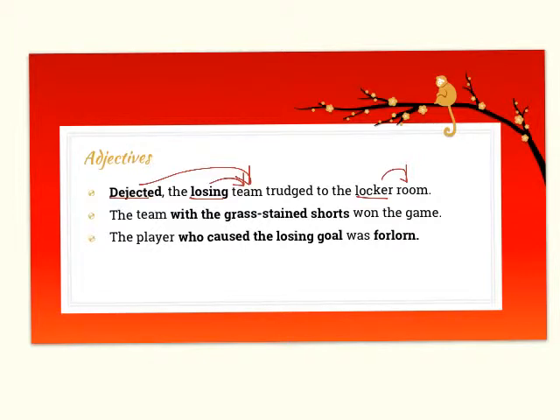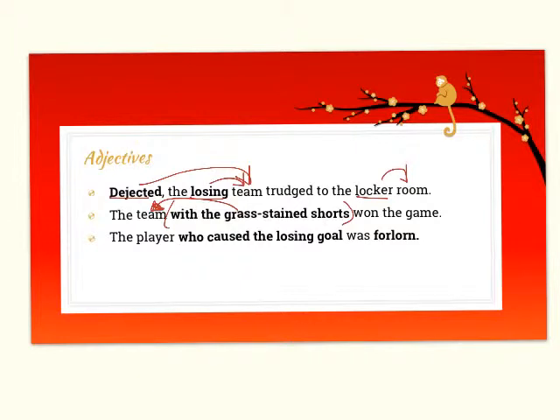In the second sentence, we have a phrase functioning as an adjective. And remember, once we put parentheses around a phrase, it becomes one unit of speech. So, "The team with the grass-stained shorts won the game." With the grass-stained shorts is telling us which team. The entire phrase functions as an adjective telling us which team.